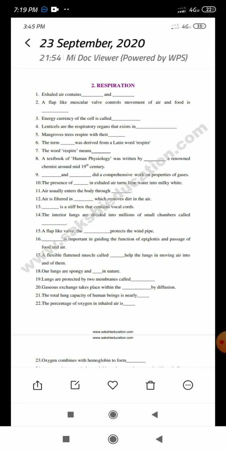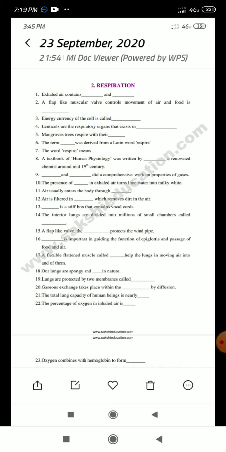Next, lenticels are the respiratory organs. Where can we find the lenticels? These also act like stomata. We find them upon the stem, or upon the bark.